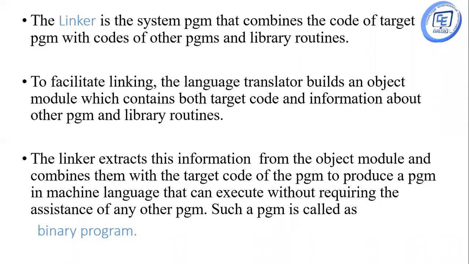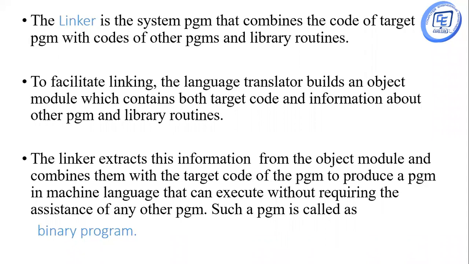To facilitate linking, the language translator builds an object module which contains both the target code and the information about the other programs as well as the information about all the library routines.